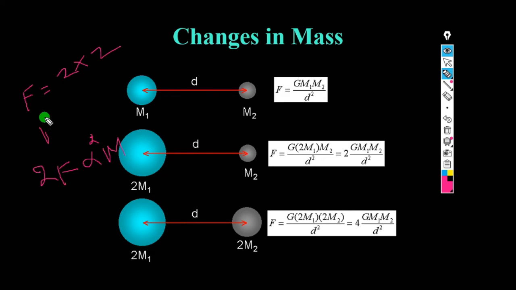Hence F is 4 times the initial case, because force and mass are linearly related.